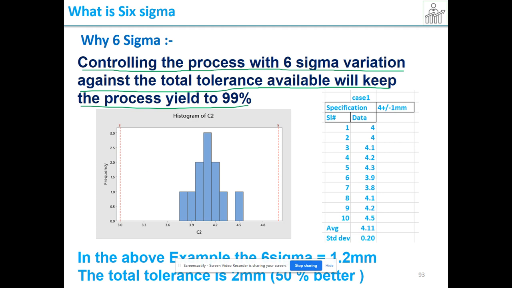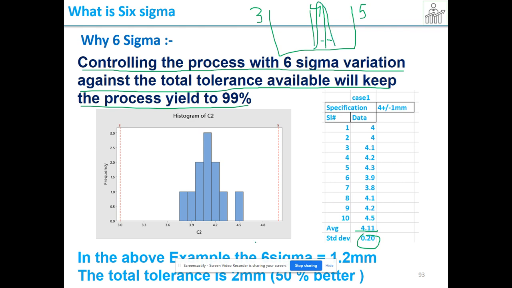As we discussed earlier, my sigma, for example here, is 0.2. The situation here is 4, 5 and 3. What is the average here? The process mean is 4.1 and my spread is only 0.2. It is very good. The process is very good.